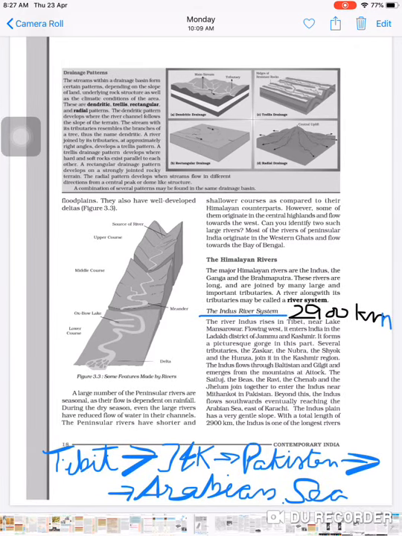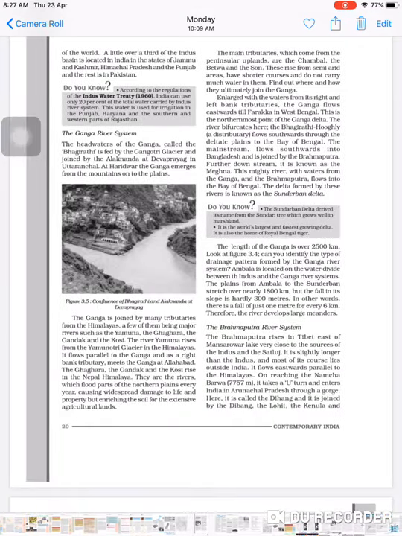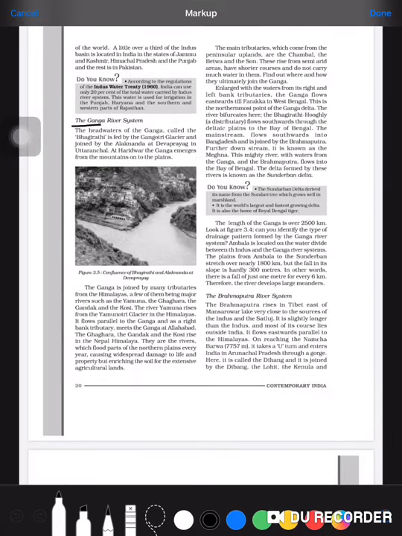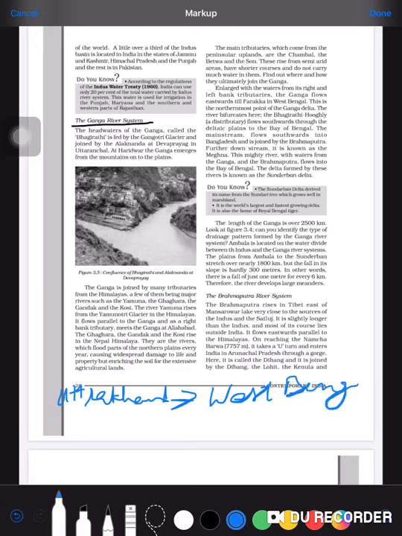Next is the Ganga river system. It originates from Uttarakhand, moves towards West Bengal, and then the water falls into the Bay of Bengal.